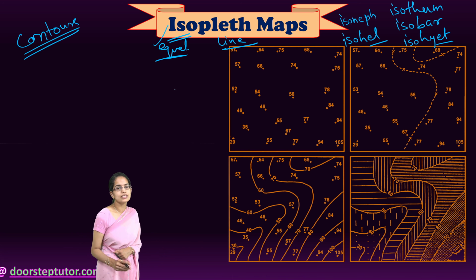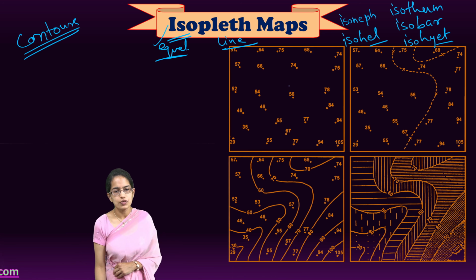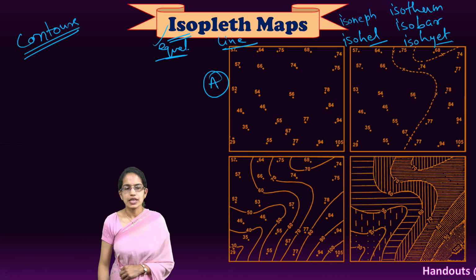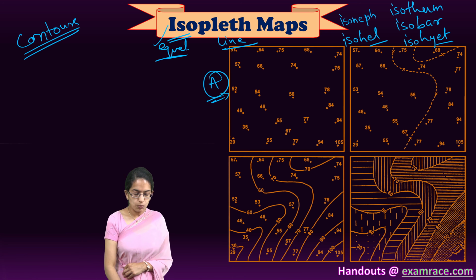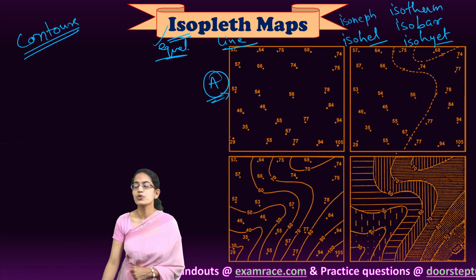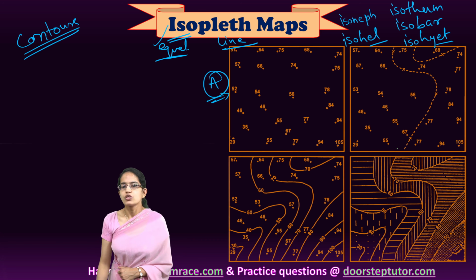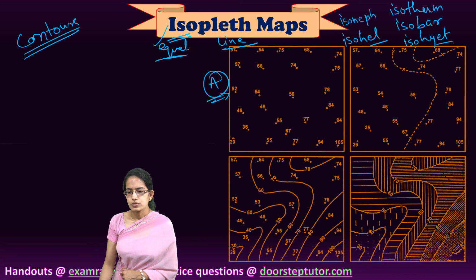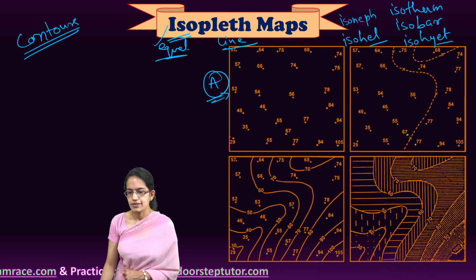So what we do under isopleth, let's say in the first diagram we have the various values that are given. Let's say I want to draw a line of 70. So I take the values of 67 and 77. So 70 would be somewhere in between.